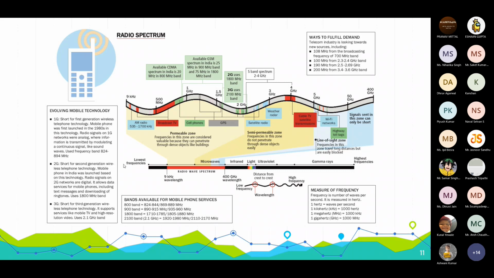As you hear every day, 4G, 3G, 2G, everything. So what are those generations? When you talk about 1G, it is the first generation of telecommunication. In that era, the signal used to communicate was an analog signal, which was just a continuous signal, like sound waves transferred, nothing else.